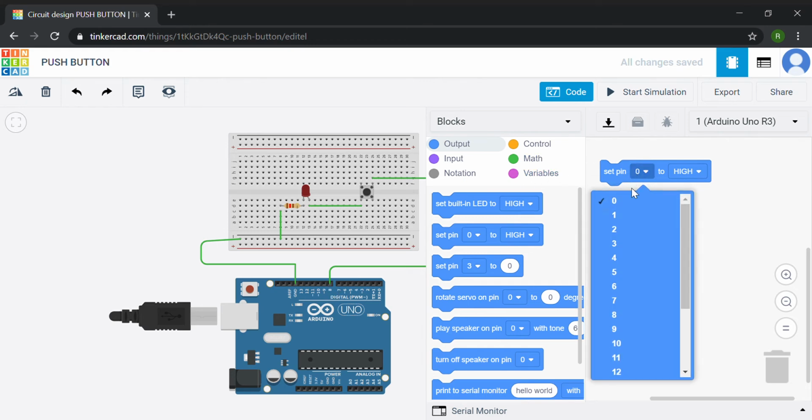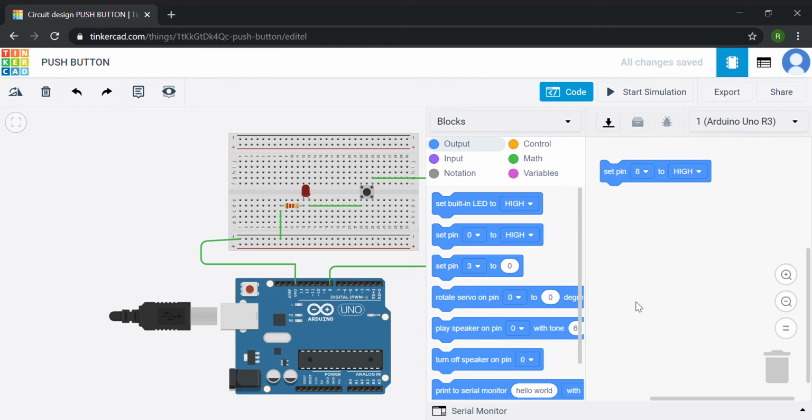So set pin 8 to high. In the last video, we needed the LED to be controlled, so we gave the control command. But here we don't need it because it's going to be controlled with this push button. Now I have given the code, and I'm going to start the simulation.